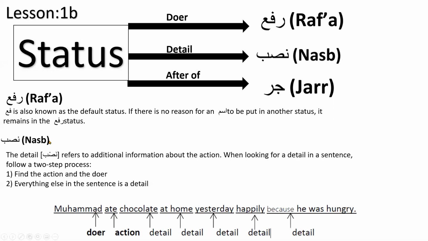All these details are called the nasab status. So chocolate, at home, yesterday, happily, because he was hungry, all these kinds of words. They are not only one word, there are some other words too. But for the English example we're talking about, all these words are nasab status at the moment, because they are the details of the action. You ask any question about the eat action, and the details come: what did he eat? When did he eat? Why did he eat? So this is rafa and this is nasab.